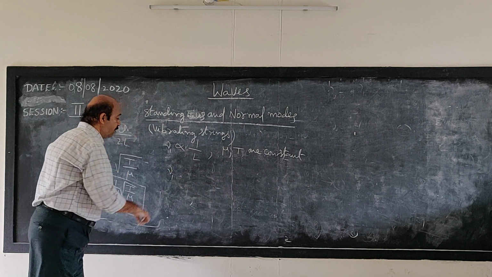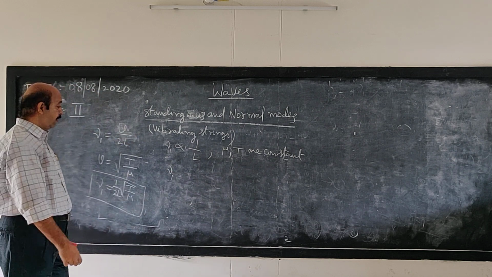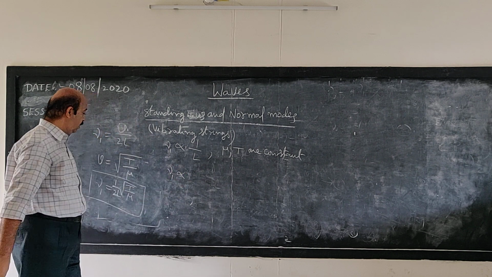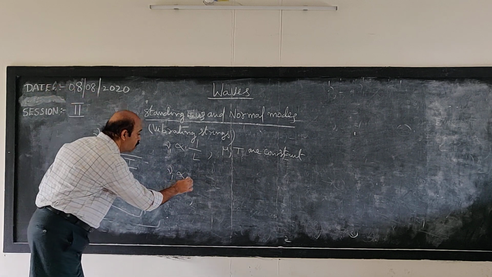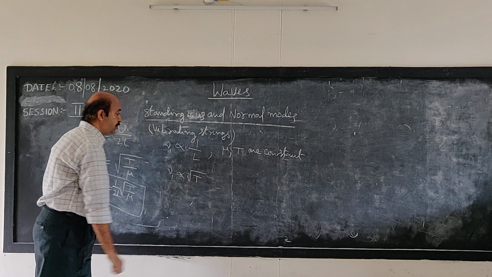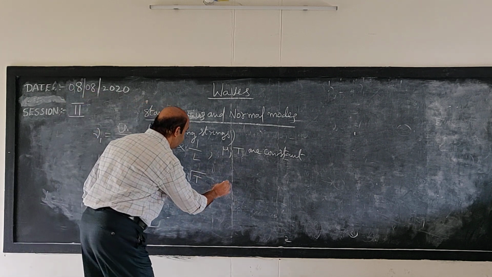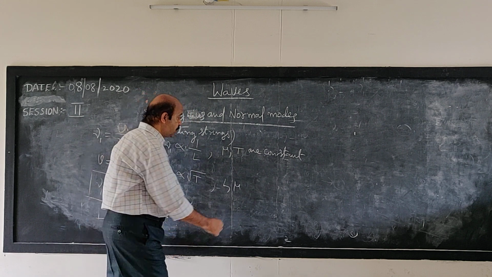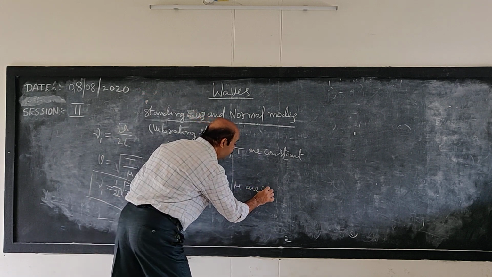Similarly, the fundamental frequency of the stretched string depends linearly on the square root of tension in the string when the length of the string and linear density of the string are constant.